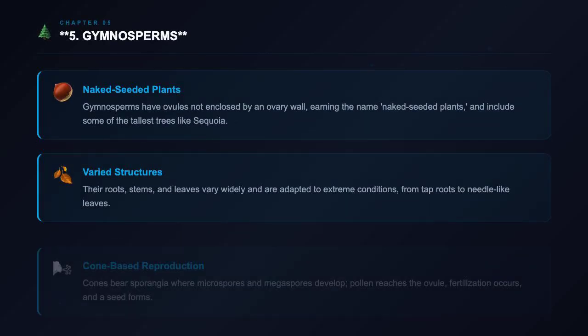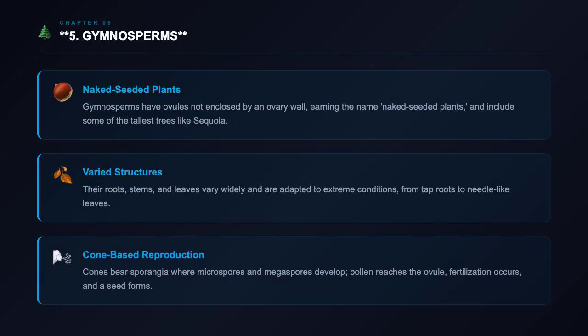Gymnosperms are plants with exposed ovules, not enclosed by an ovary wall. They are called naked seeded plants. These plants grow as trees or shrubs, with sequoia being one of the tallest tree species. Their roots and stems vary, with some having taproots or special associations with other organisms. Leaves also vary from simple to compound and are adapted to extreme conditions.